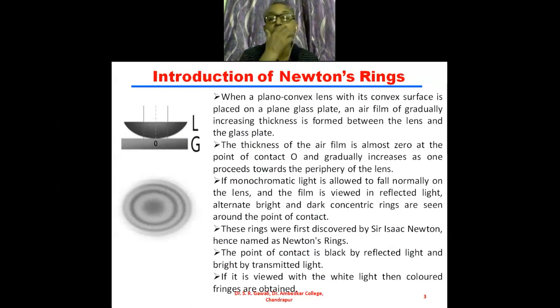The point of contact is black when these Newton's rings are viewed by reflected light, and this point of contact is bright when viewed by transmitted light. This sentence is very important from the examination point of view. Many times a question may be asked on this.